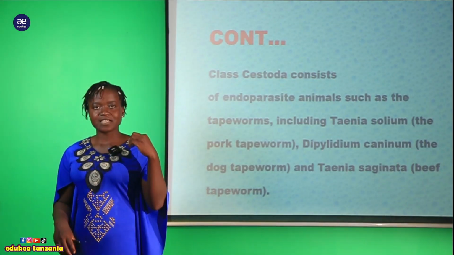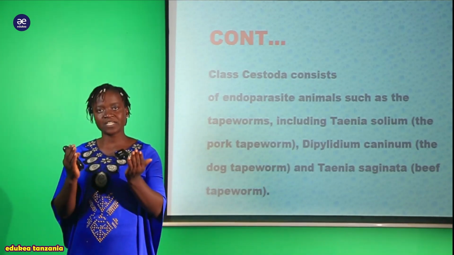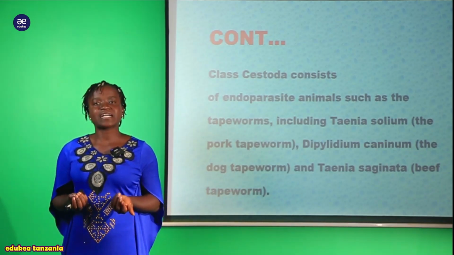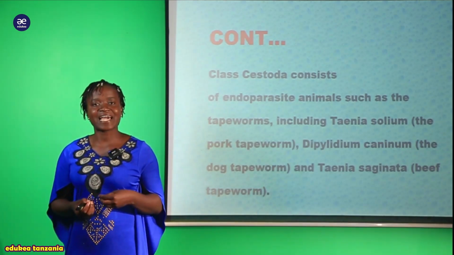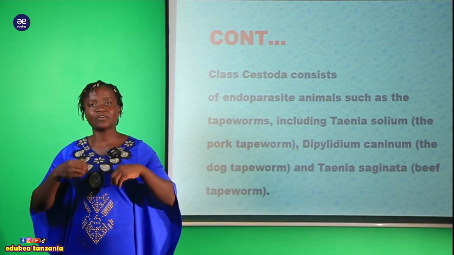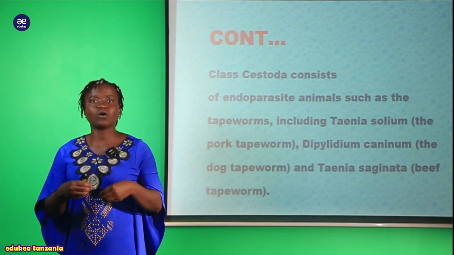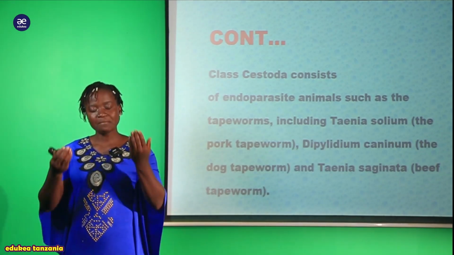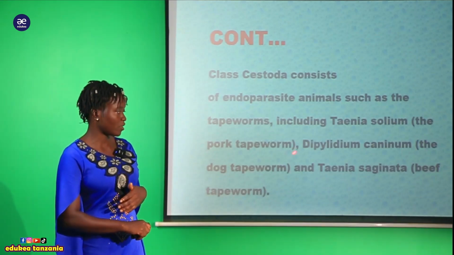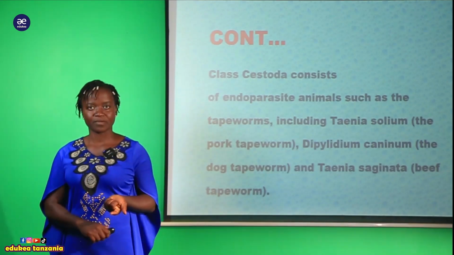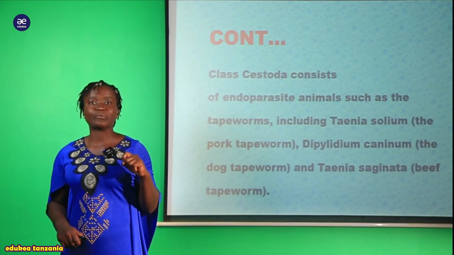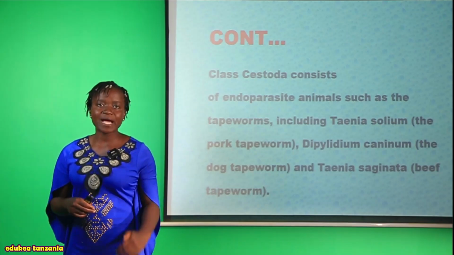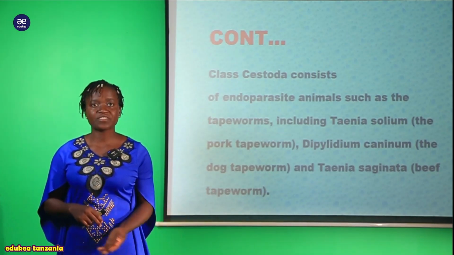In this class Cestoda we have said that all organisms found in the class Cestoda are endoparasites, meaning that they parasitize organisms in the internal environment. So they live in the host, the internal host. For example, here we have the pork tapeworm, which lives inside the meat of the pig. Inside the body of this organism is where you find these tapeworms, especially within the muscles.